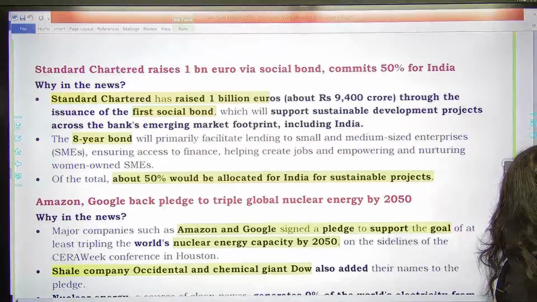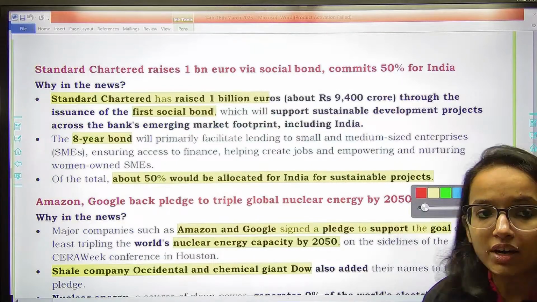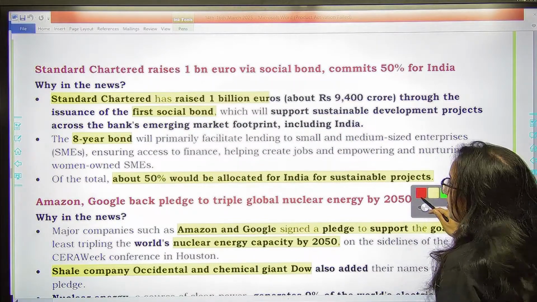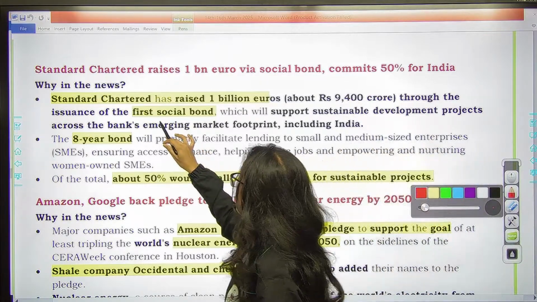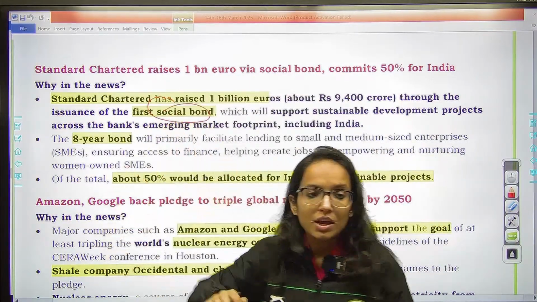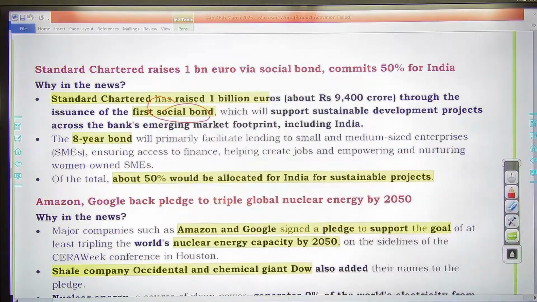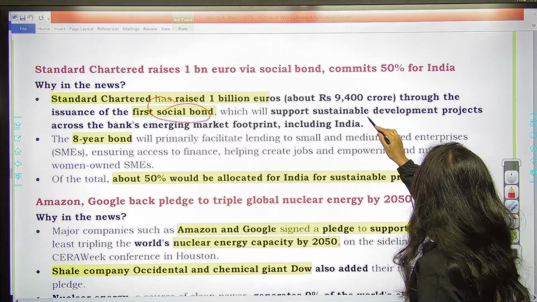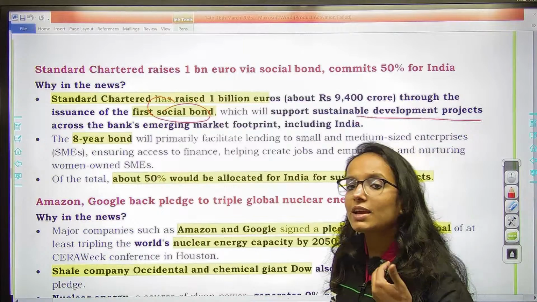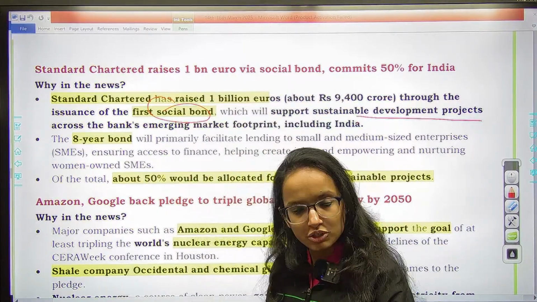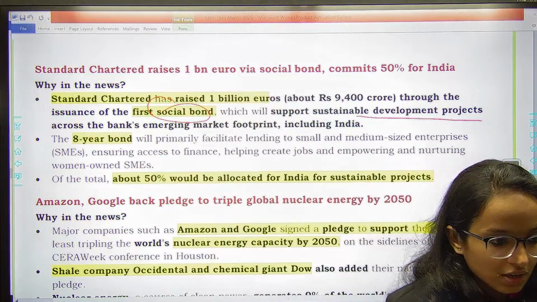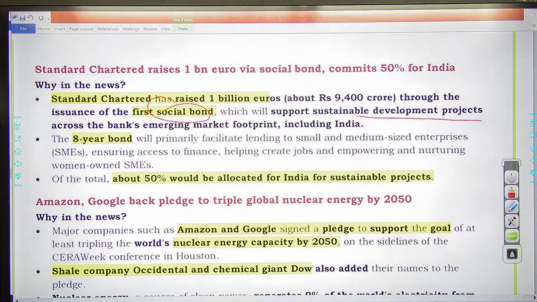The next one is Standard Chartered. Standard Chartered has raised 1 billion euros through the issuance of first social bond. इन्होंने social bond issue किया है. What is social bond? So this social bond basically will mobilize the fund to support sustainable development projects in the emerging market economies. जो भी आपकी emerging market economies हैं, उनमें sustainable development project को they will be funding with the fund raised through the bonds.